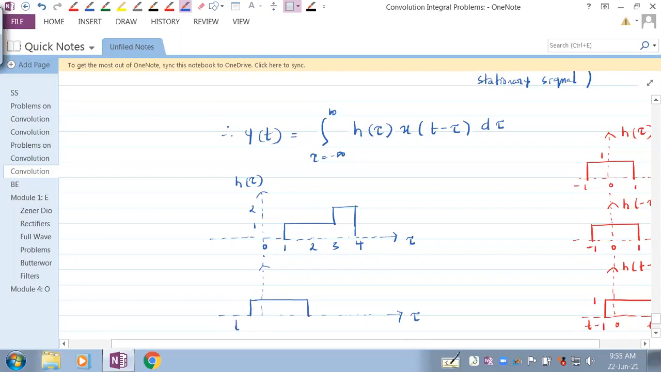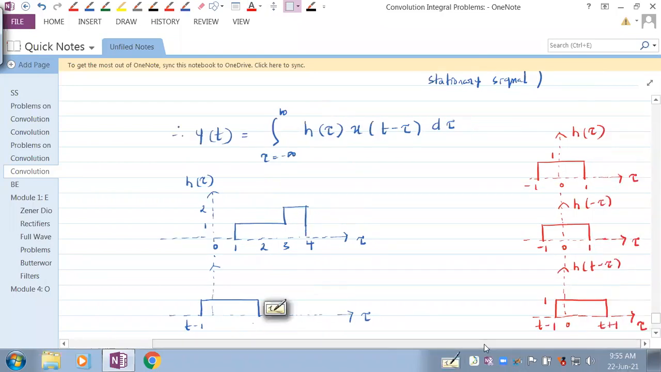Fine. This is signal h of tau, or x of tau. Sorry, that is x of tau, because x of t is something that we have taken. So let's just take that as h of tau, because x of tau is what we have taken as our second signal. Good, that's a good observation.